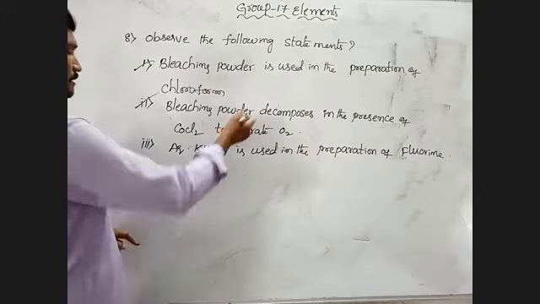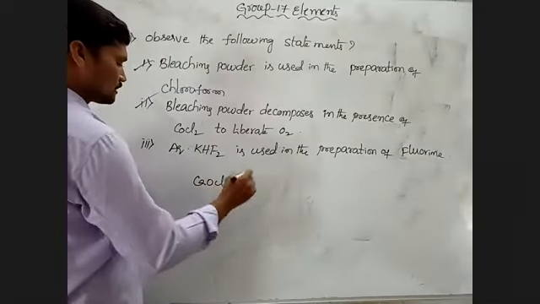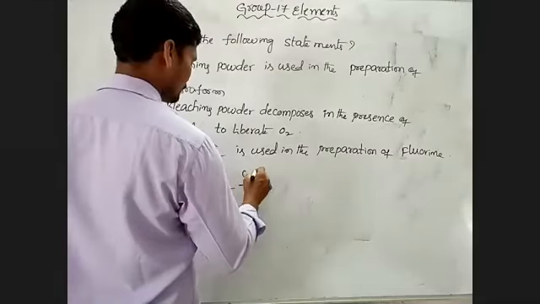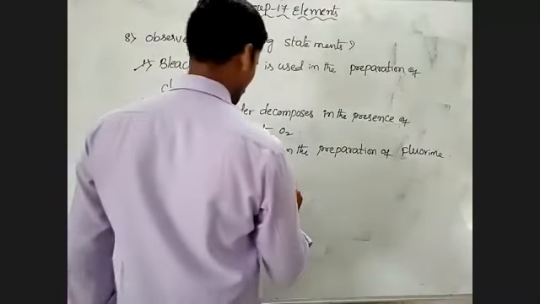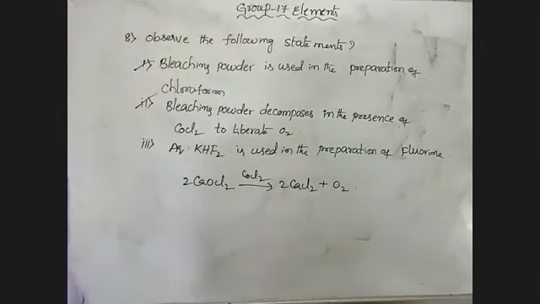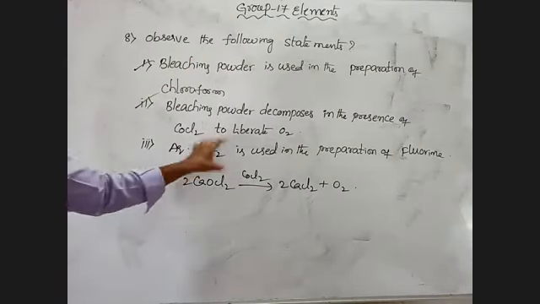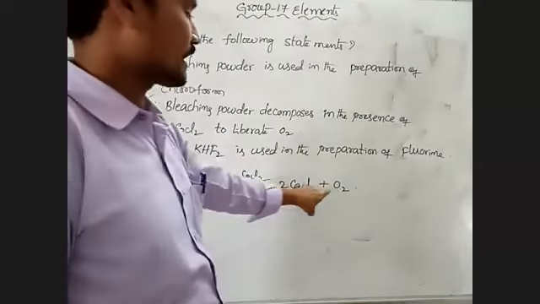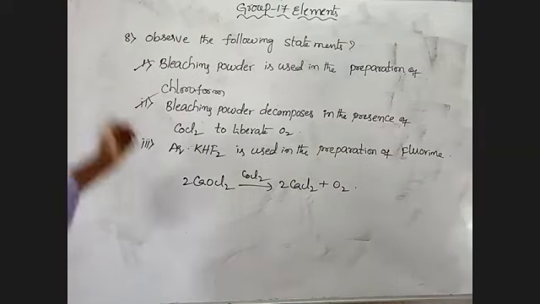So bleaching powder, CaOCl2, in the presence of cobalt chloride, gives 2 moles of calcium chloride and oxygen. So both 1 and 2 are correct. So here option 4 is correct one.